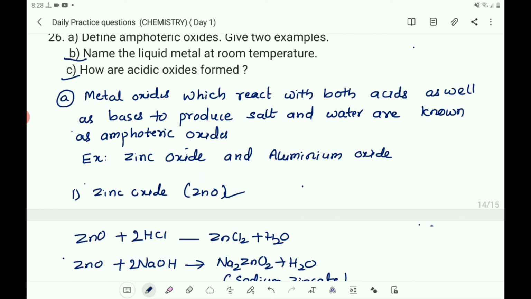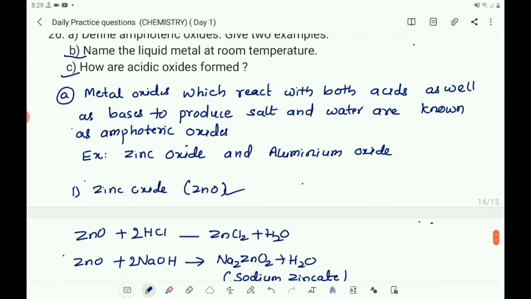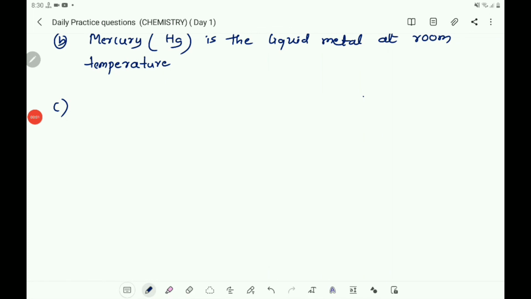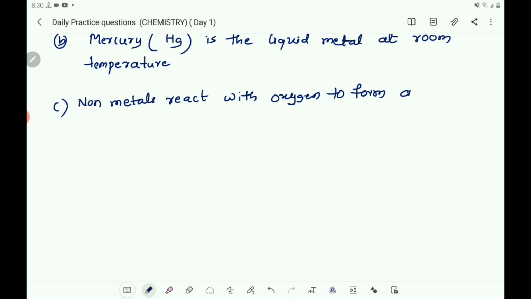So write that the question C. So you write that non-metals react with oxygen to form acidic oxides.